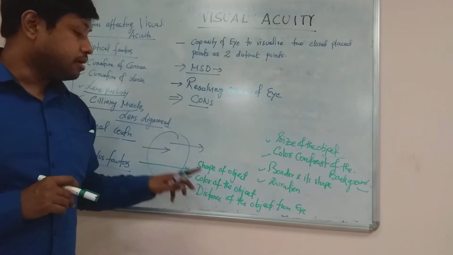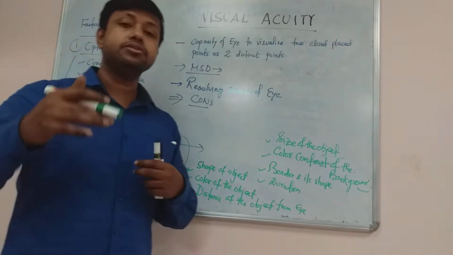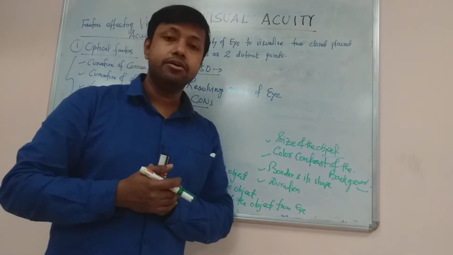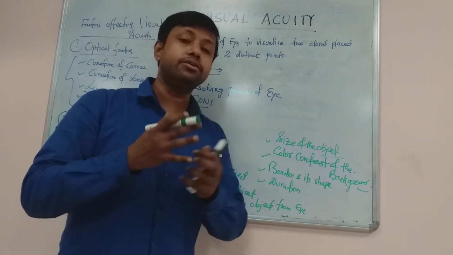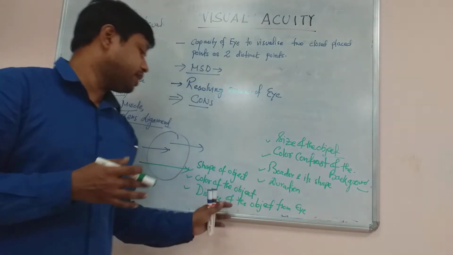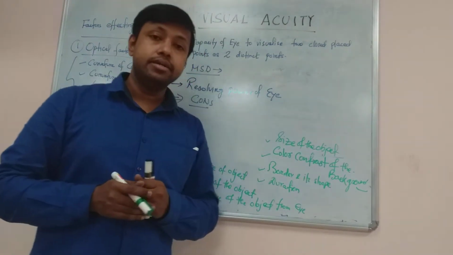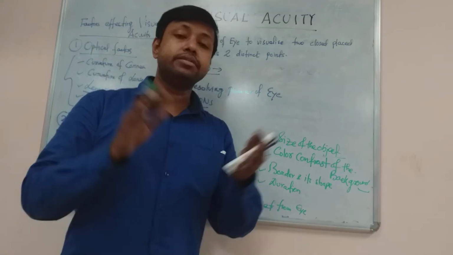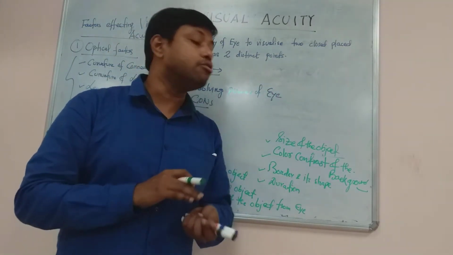degree. It also depends on the distance of the object from the eye. If the distance is far, the visual acuity will be less. If the distance of the object from the eye is very near, then visual acuity will be more. So distance of the object from the eye is also a very important factor. Then size of the object. If the size of the object is very small, visual acuity can be a problem. If the size of the object is big or medium size, the visual acuity will be more.